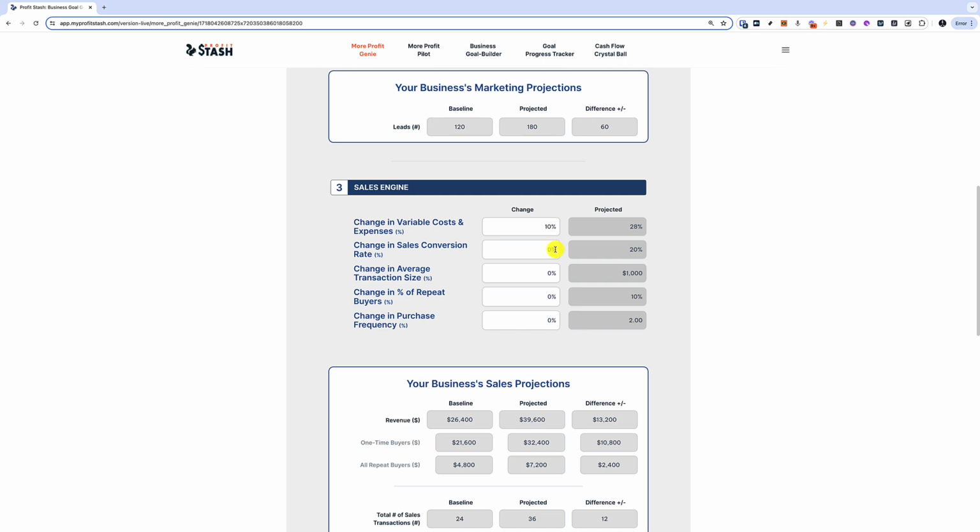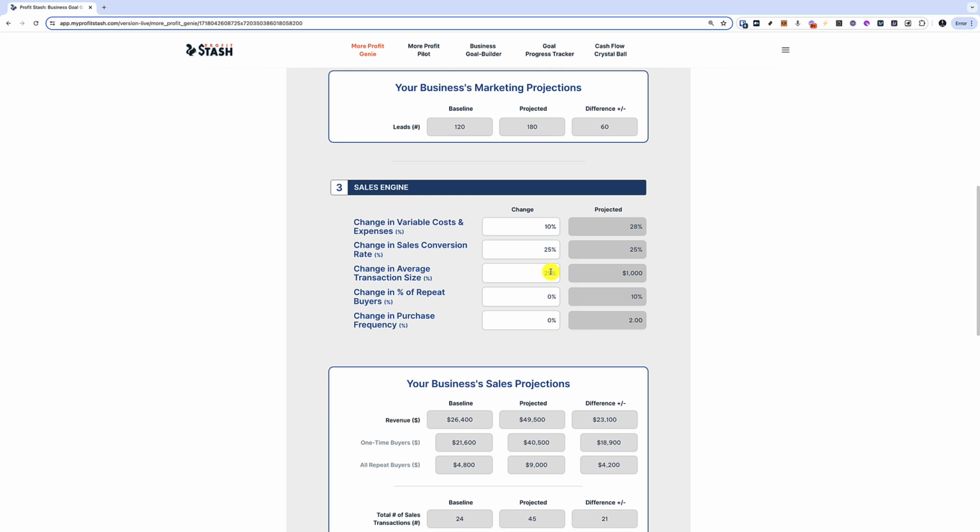And then could we improve, because we're going to get better at talking about our product and how great we are, the sales conversion rate? Right now it's at 20%. Let's say it increases 25% above that. Okay. Great. So now we have a conversion rate of 25%. Now, can we increase the transaction size from 1,000 to something else? And by what percentage could we increase it?